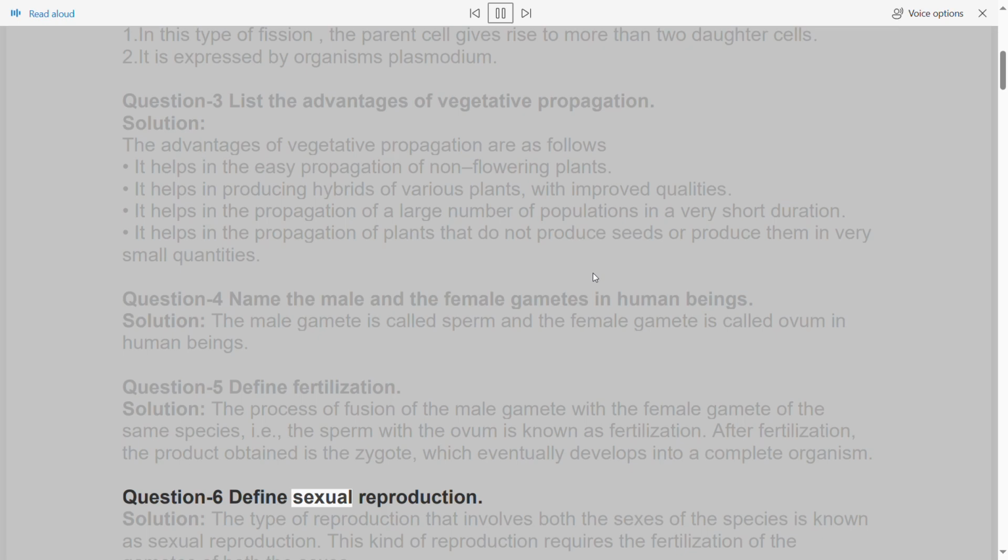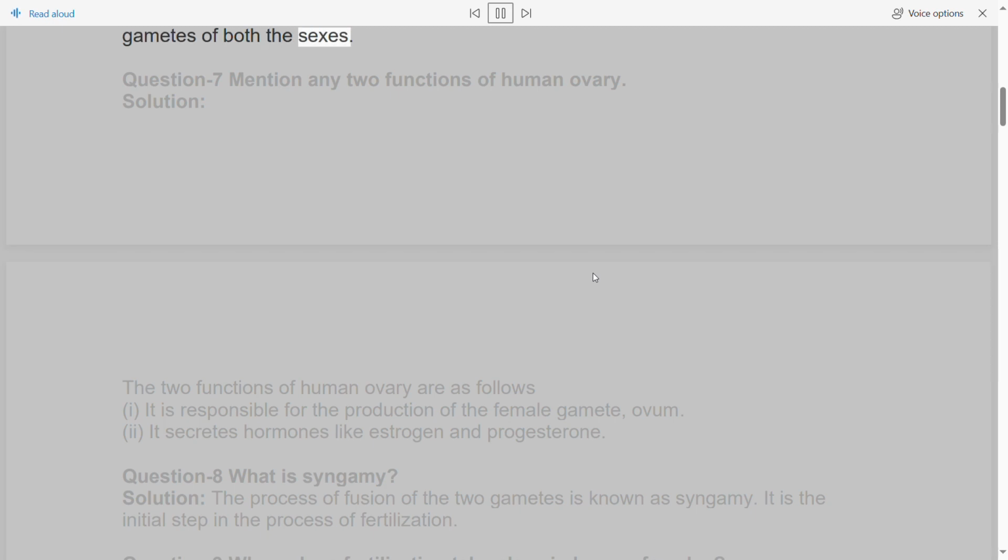Question 6. Define sexual reproduction. Solution. The type of reproduction that involves both the sexes of the species is known as sexual reproduction. This kind of reproduction requires the fertilization of the gametes of both the sexes. Question 7. Mention any two functions of human ovary. Solution. The two functions of human ovary are as follows. 1. It is responsible for the production of the female gamete, ovum. 2. It secretes hormones like estrogen and progesterone.